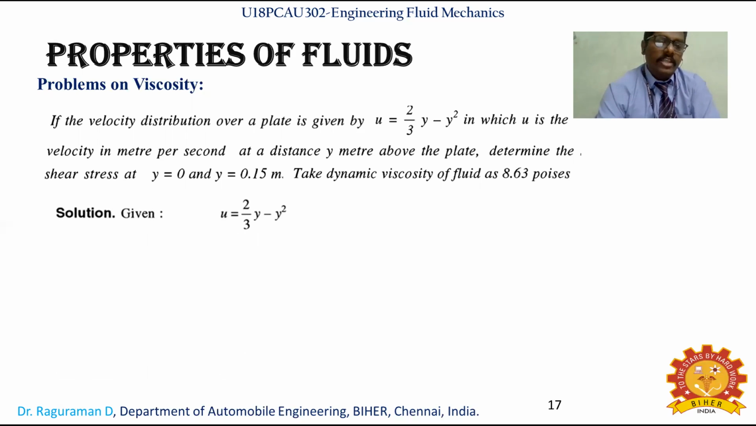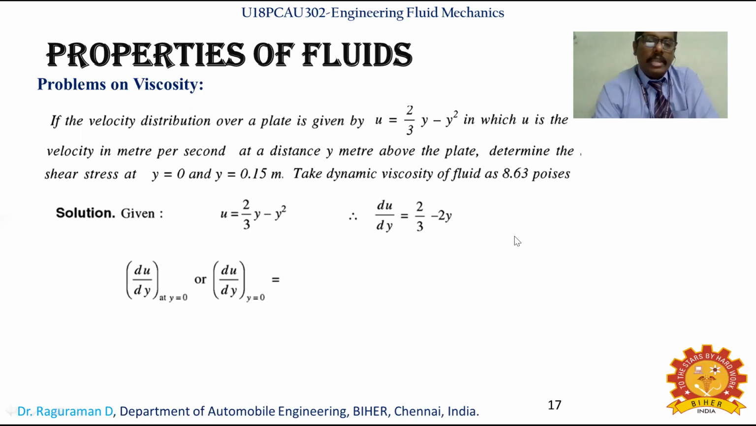Here it is given in the question that u = 2/3 y - y². From this you identify du/dy by differentiating with respect to y. Differentiating y gives 2/3, and differentiating y² gives 2y. We know from differentiation that d/dx of xⁿ is n times xⁿ⁻¹: you subtract 1 from the power and the power goes to the front. In that way we calculate du/dy.